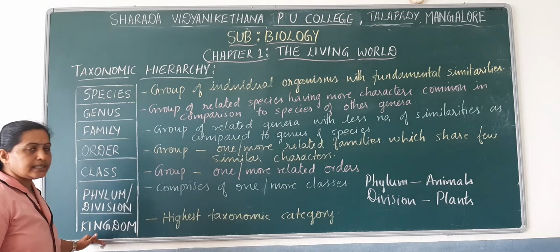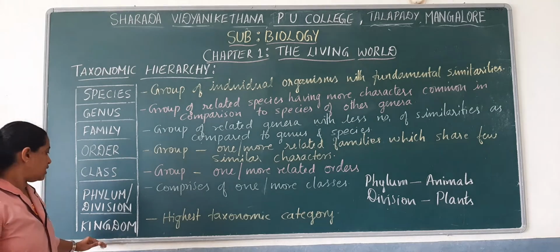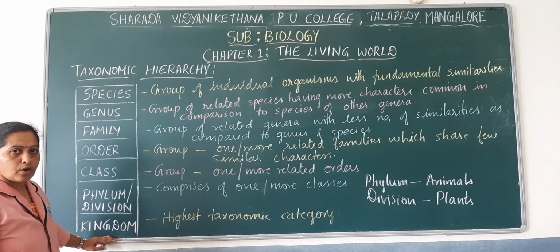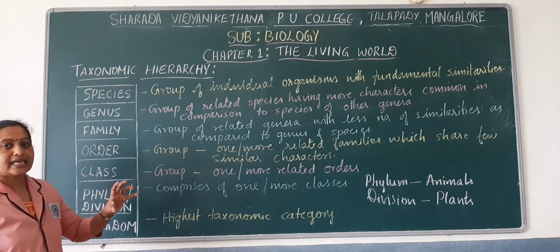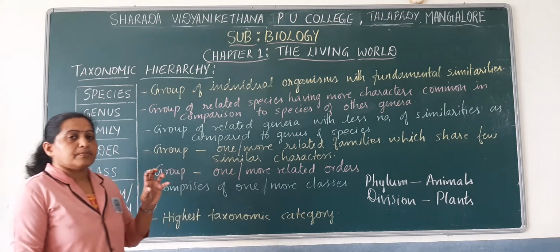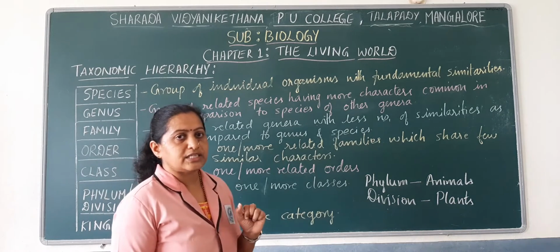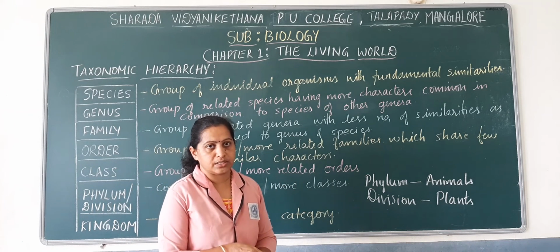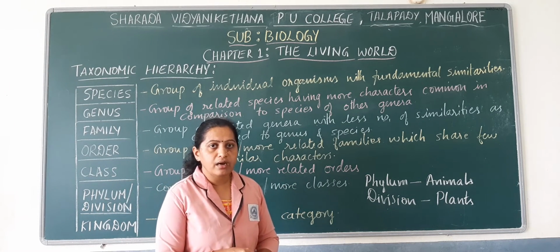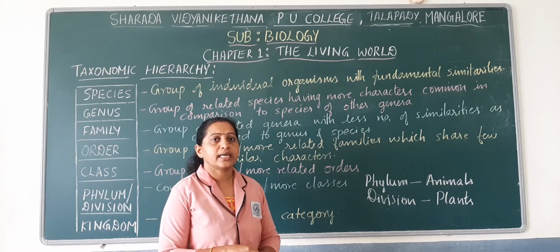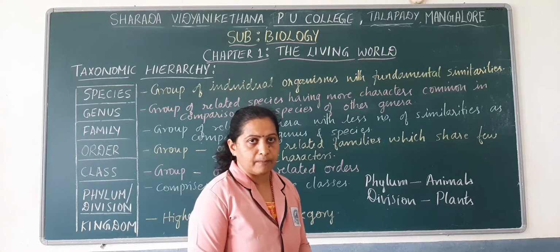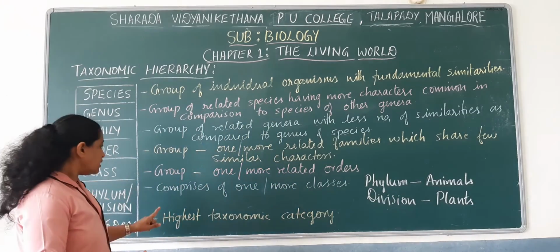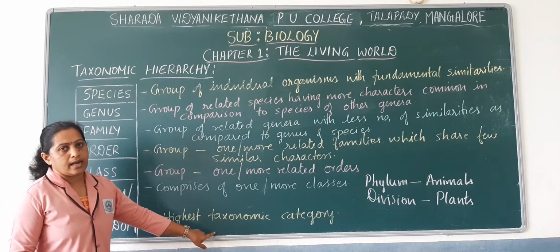And the highest taxonomic category is the kingdom. You have already studied that there are various kingdoms. Especially the present system of classification has 5 different kingdoms, right? Kingdom Monera, Kingdom Protista, Kingdom Fungi, Kingdom Plantae and Kingdom Animalia. So kingdom is the highest taxonomic category.